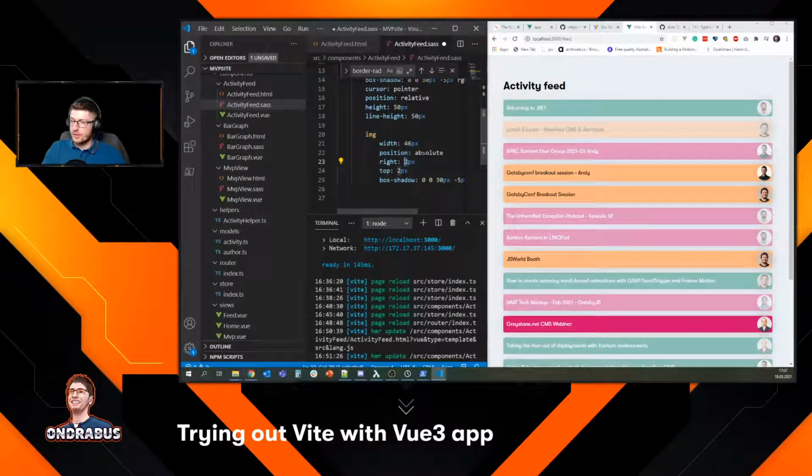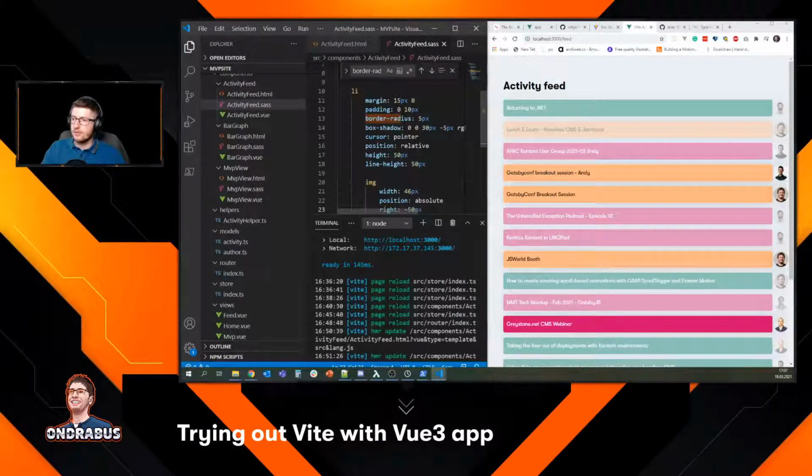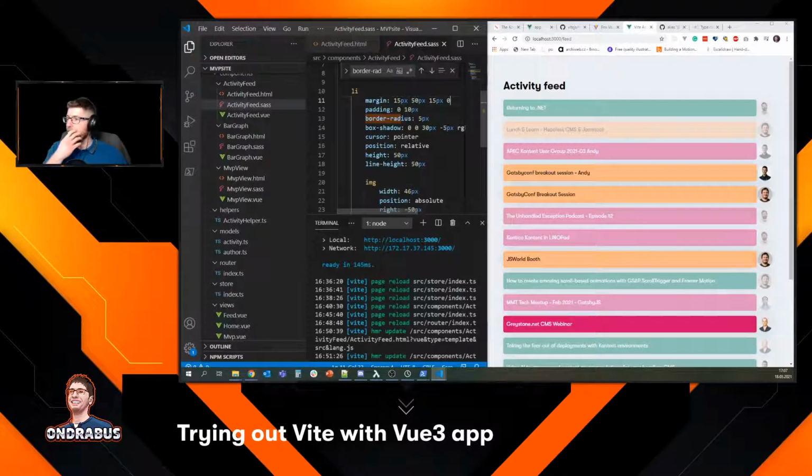So if we do right -50, yeah, that looks a bit better. Let's fix that then. So we're gonna do the LE element. We'll have margin on the right 50 pixels. Then 15 down and 0 on the left. Yeah, that looks better.